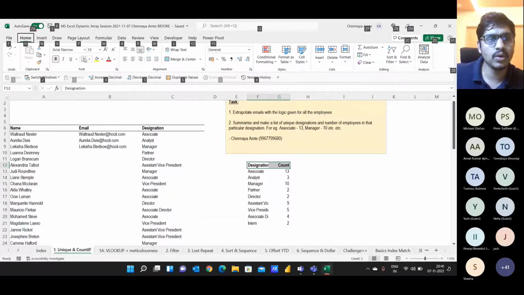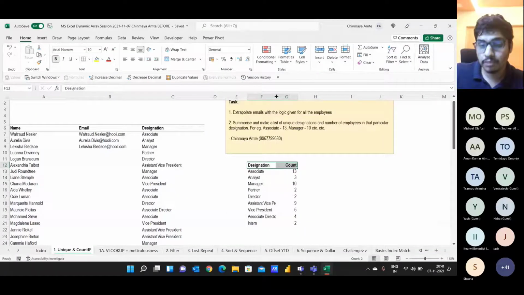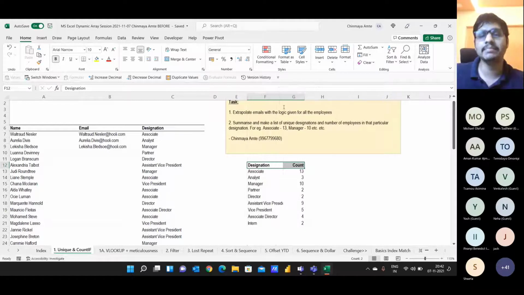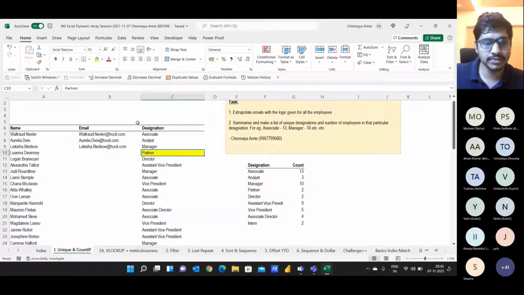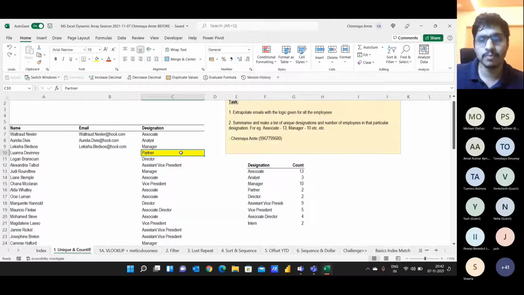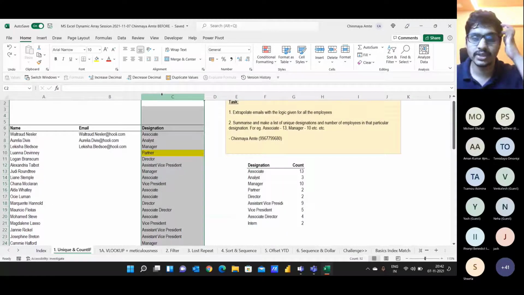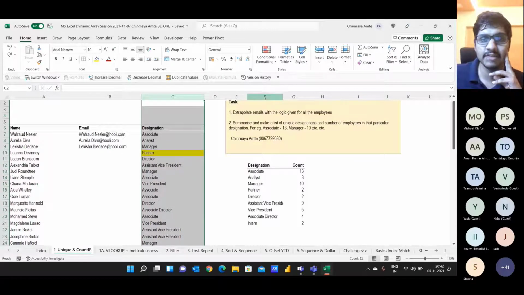But why dynamic arrays and why we should use the unique function is that the limitation of remove duplicates is that it doesn't keep the data dynamic. For example, let's say I change this partner to something called XYZ. So if you see, there is no XYZ in my data set, right? So that's the limitation of using remove duplicates, that there is no correlation, or there is no linkage between the original data set and the data set which you are using.